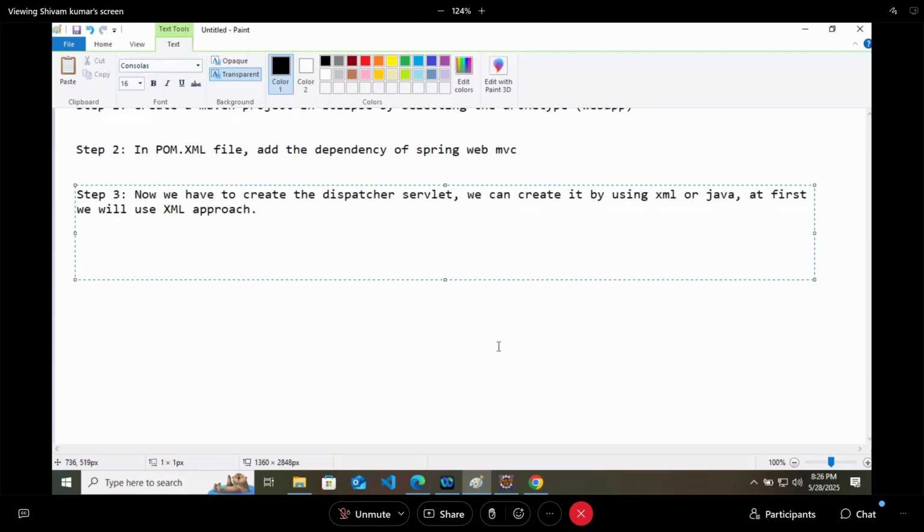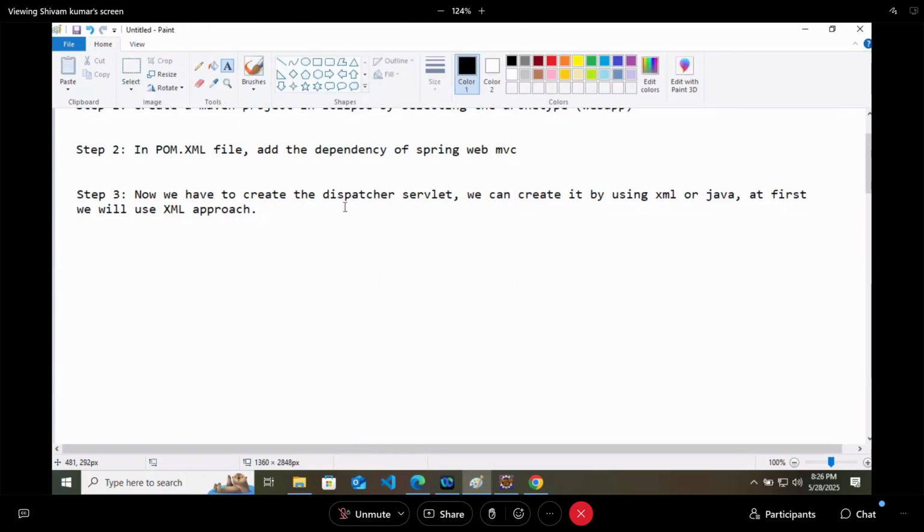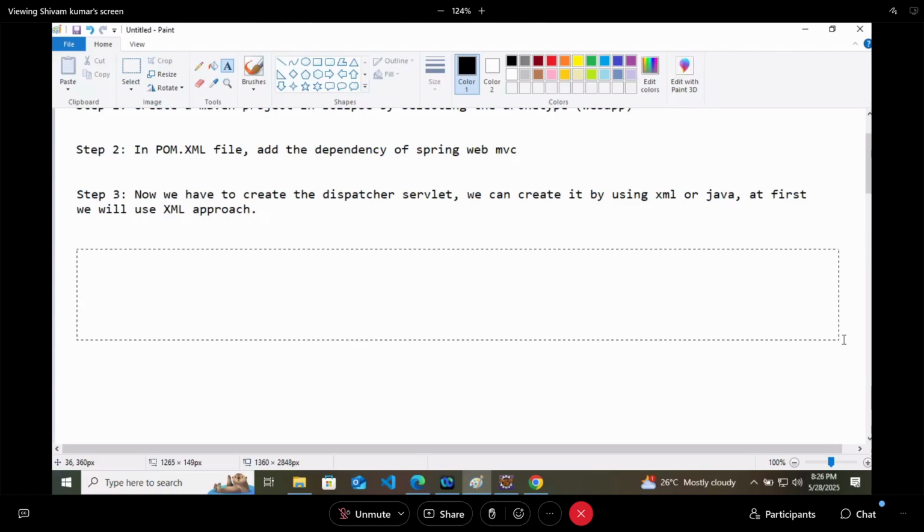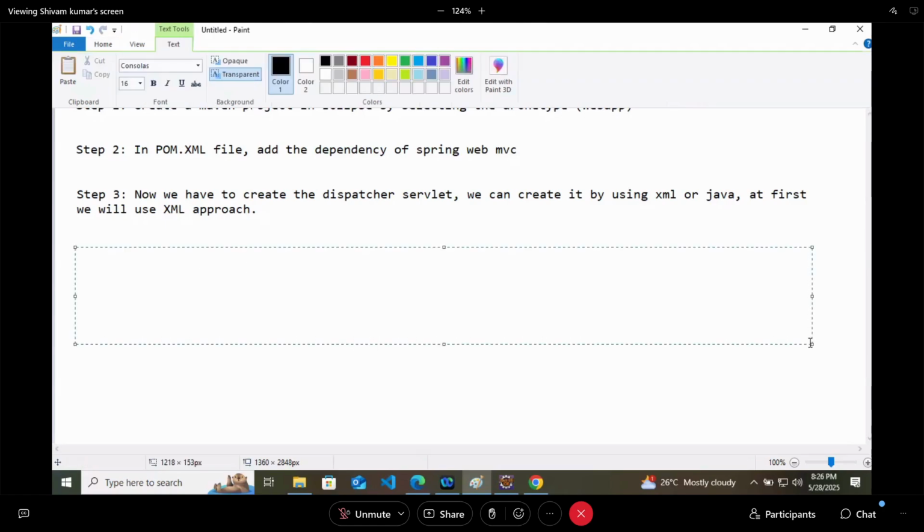Step 4. Inside web.xml, this one. Already there is one web.xml file available. Already we have not created inside src main web inf, then web.xml.